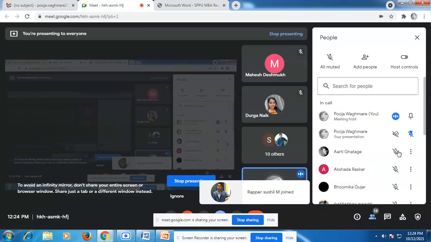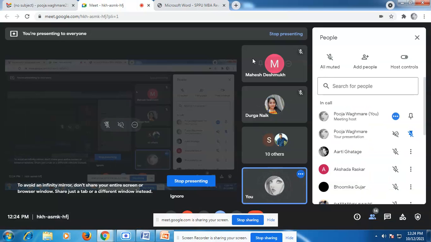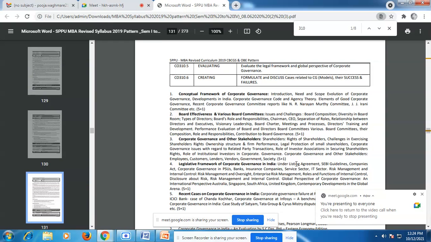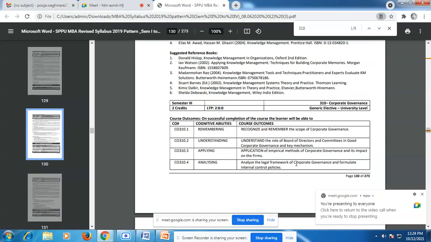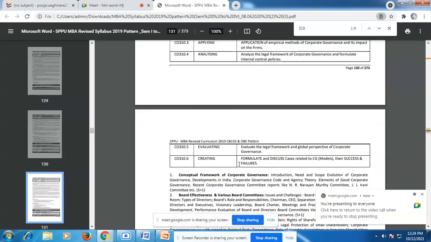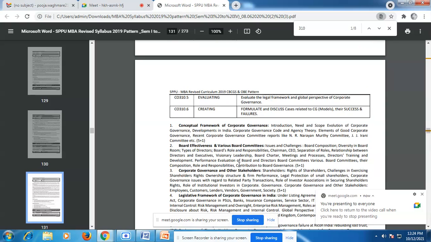So this is all about today's subject, that is corporate governance. Today I am just giving the introduction about this subject. In the next session we will go through it deeply.